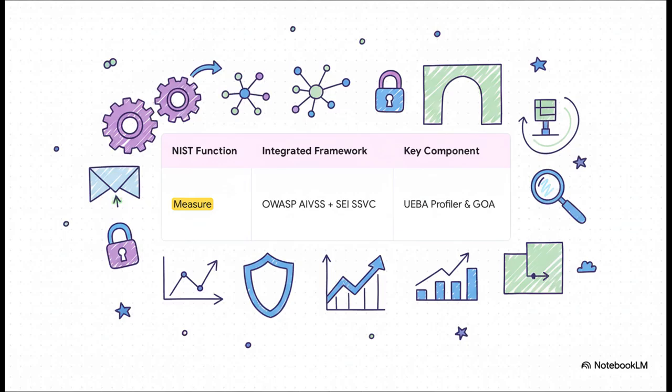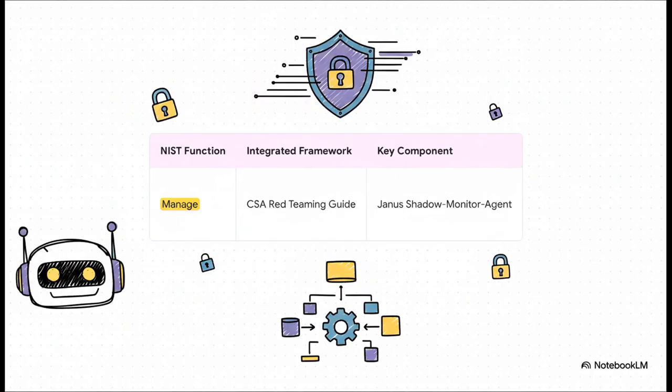For measure, there are 2 parts. A behavior analytics profiler watches the agent and generates security signals. Those signals are then scored using the OWASP AI Vulnerability Scoring System, or AIVSS. Then a governing orchestrator agent uses the SSVC decision-making framework to determine the right response based on that score. And to manage risk, the system uses principles from the CSA's Red Teaming Guide. This is put into practice by a component called the Janus Shadow Monitor Agent. It performs continuous internal adversarial testing.